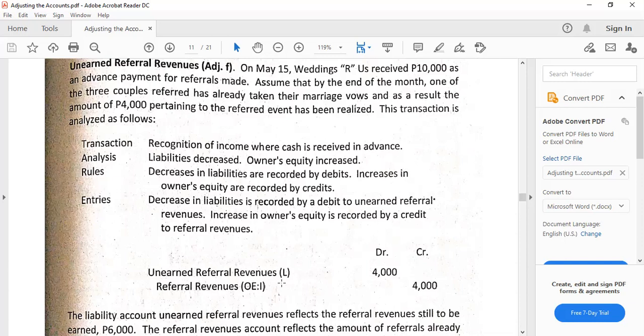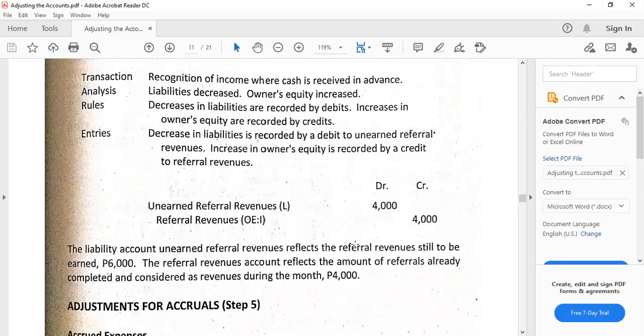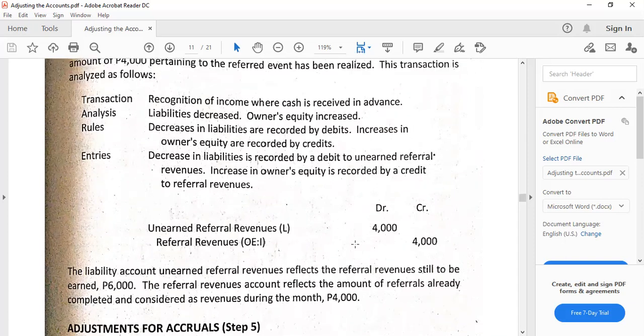But this is pre-collection of income wherein the liability's balance is on the credit side. Therefore, when we adjust, we put it on the debit side: unearned referral revenues, which are liabilities, and referral revenues, which would be income, 4,000 each. Okay, so that's it for the example for pre-collection of income. So we just have to think of the opposites. Now, we'll also know the similarity with the prepayment of expenses, wherein there are also other methods, or let's just say the alternative methods, which I will discuss later on.